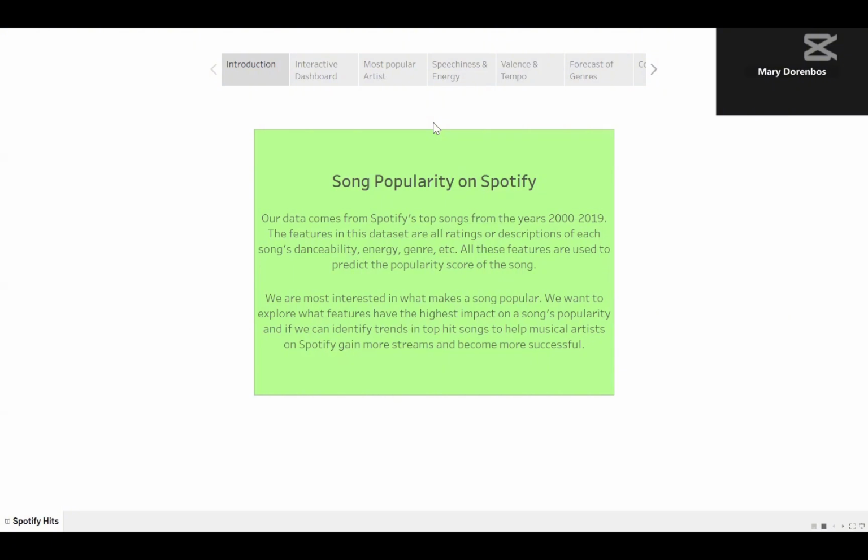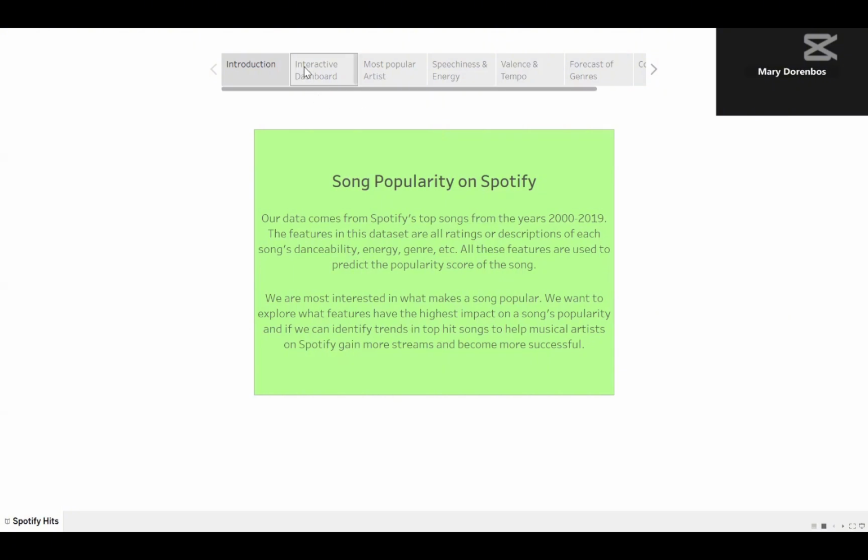So the goal of this project is to analyze Spotify's top hits to identify key audio and contextual attributes that drive the popularity of these songs. And our project aims to uncover patterns in song characteristics, also predict the success of different genres, provide actionable insights into the factors influencing a track's appeal. Our analysis will offer valuable guidance for music creators, producers, and marketers to better align with audience preferences and emerging trends.